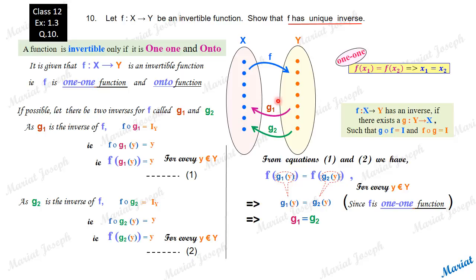And we landed up in the conclusion that the two inverses that we assumed, if possible, should be the same only. Hence, we conclude that the inverse of f is unique. f has only one inverse, or f has a unique inverse.